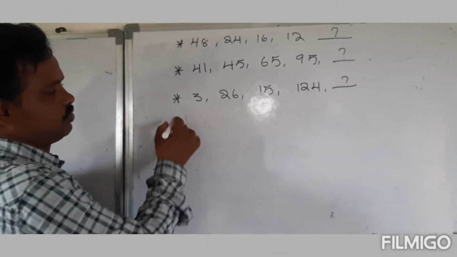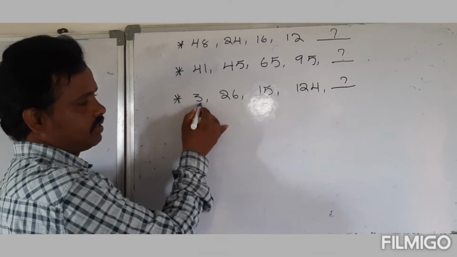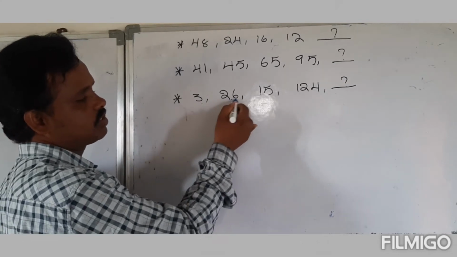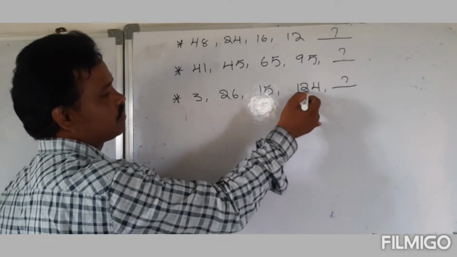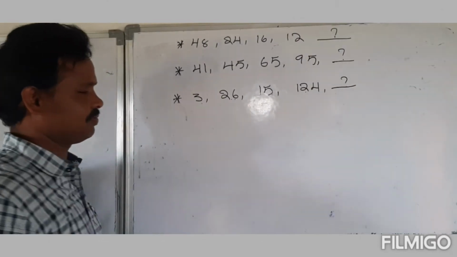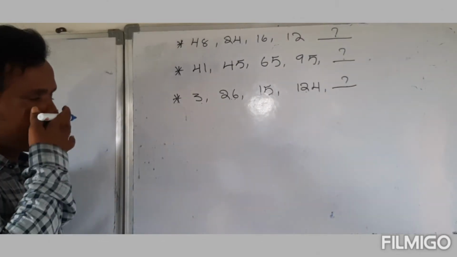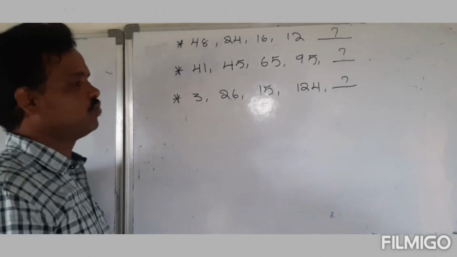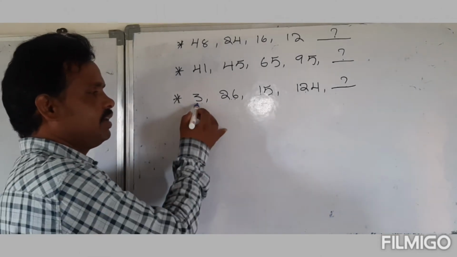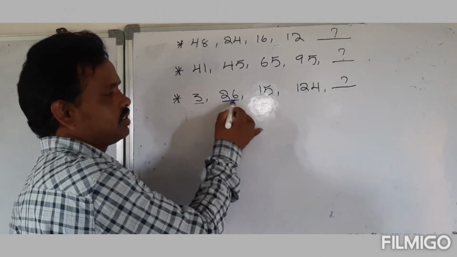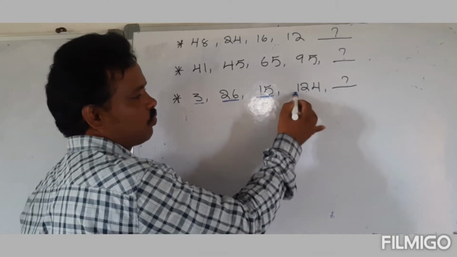Next question. Here observe here, very important. Here 3 becomes 26. 26 becomes 15. 15 becomes 124. 120 becomes something. Hello guys, this question is very important. Observe here. Here it is 3, 26, 15, 124.